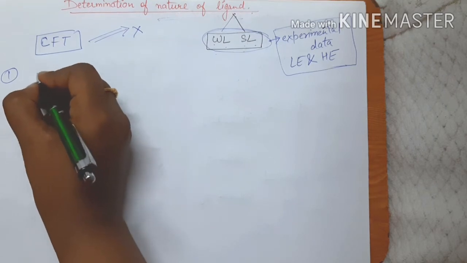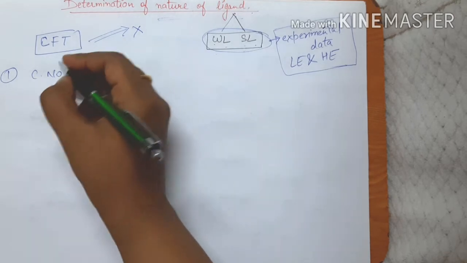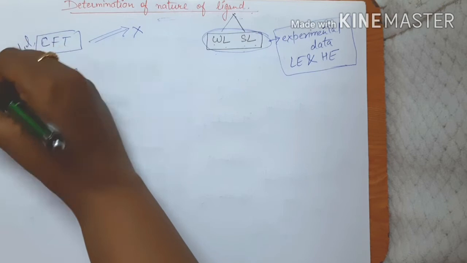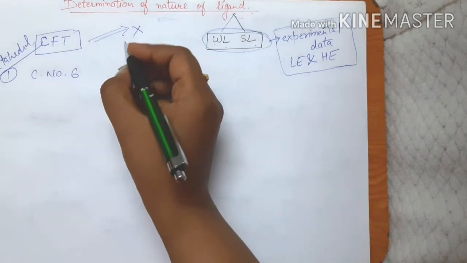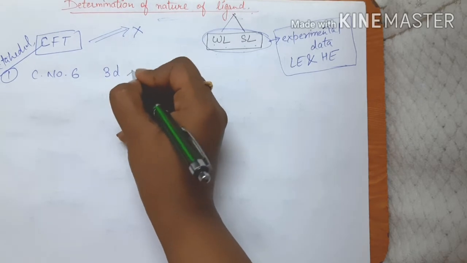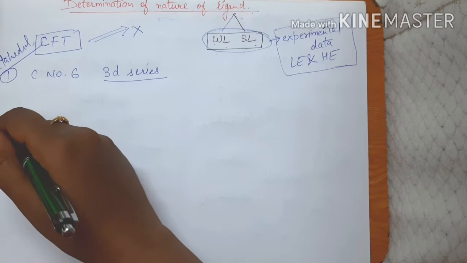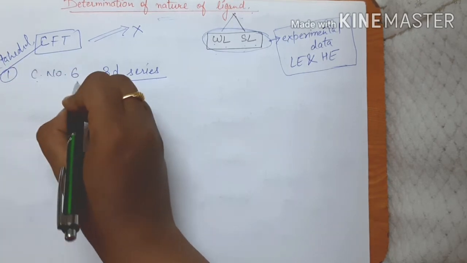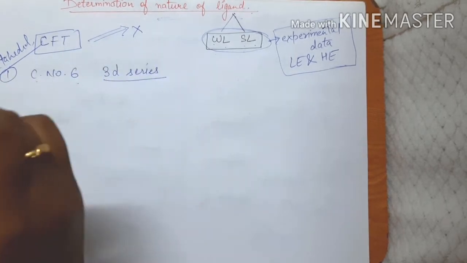So first we are going to discuss coordination number 6, the octahedral complexes. Octahedral complexes, coordination number 6, and first we are going to discuss the 3d series. Okay, first we'll discuss the 3d series. So for coordination number 6, octahedral complexes, 3d series, first look at the spectrochemical series.